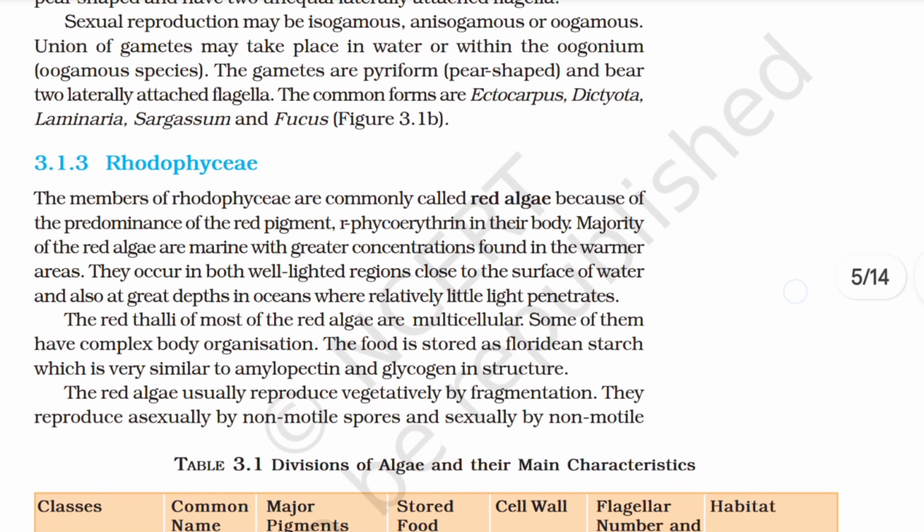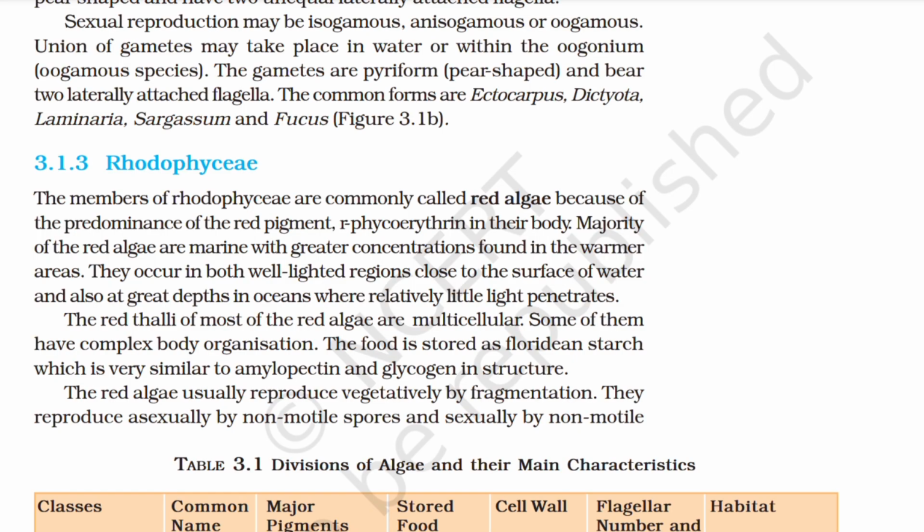3.1.3 Rhodophyceae. The members of Rhodophyceae are commonly called red algae because of the predominance of the red pigment, r-phycoerythrin, in their body. The majority of the red algae are marine, with greater concentrations found in the warmer areas. They occur in both well-lighted regions close to the surface of water and also at great depths in the ocean where relatively little light penetrates. The red thalli of most of the red algae are multicellular. Some of them have complex body organization.